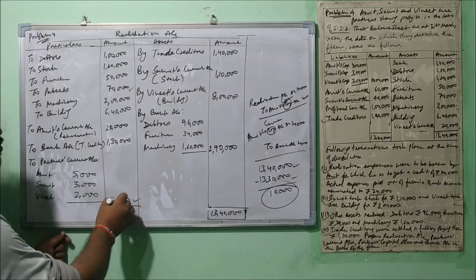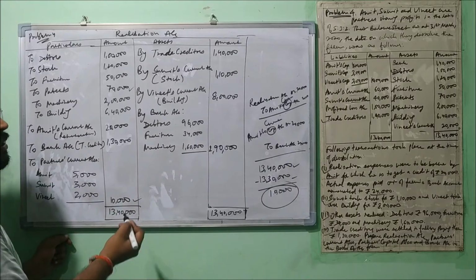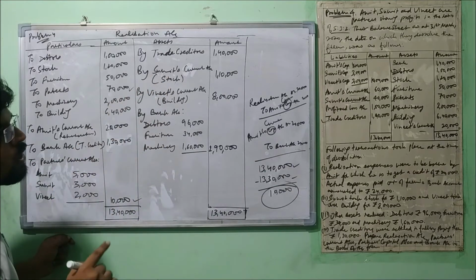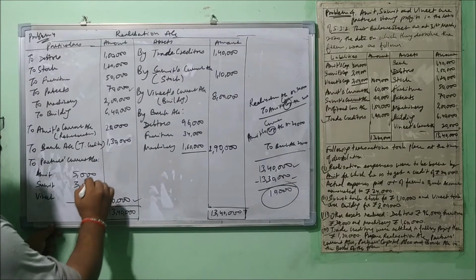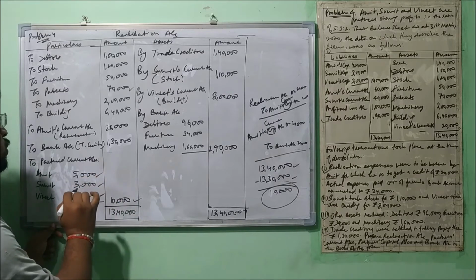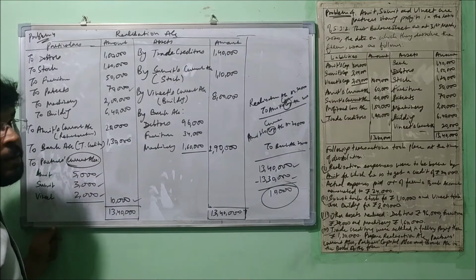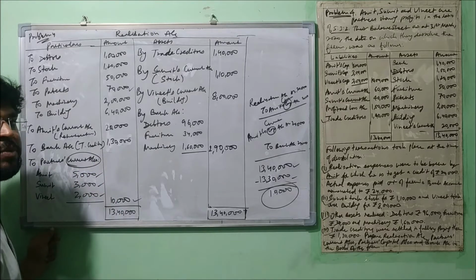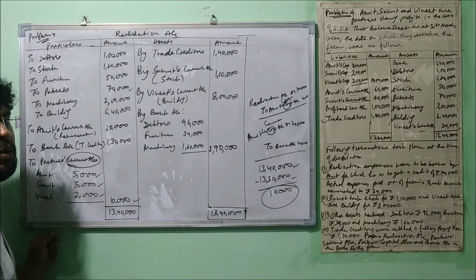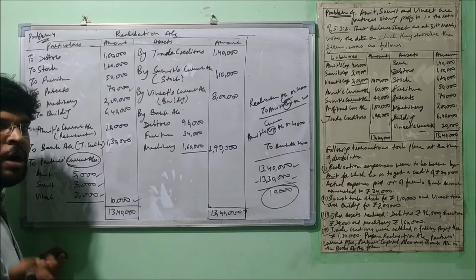This profit will be distributed among the partners in the profit sharing ratio, that is 5:3:2. So 5,000, 3,000, 2,000 will be transferred to their current accounts, not capital accounts. Alright, all the adjustments will be done in current accounts, and after that the final balance will be transferred to the capital account. Understood the point?